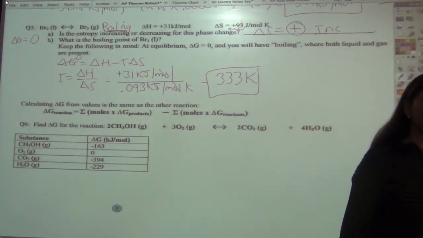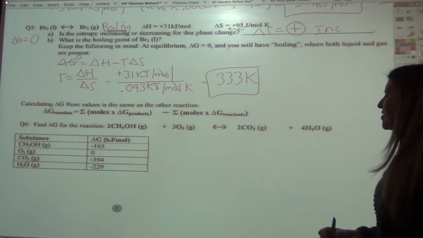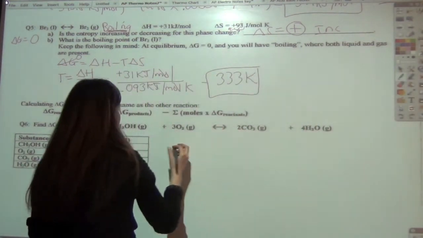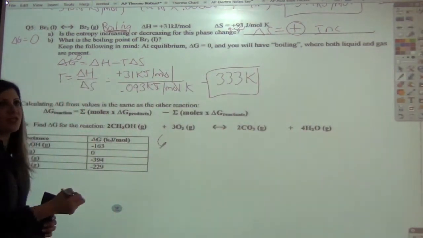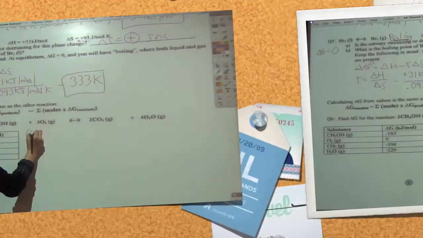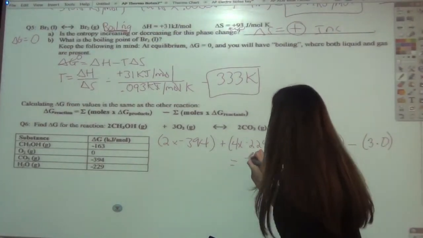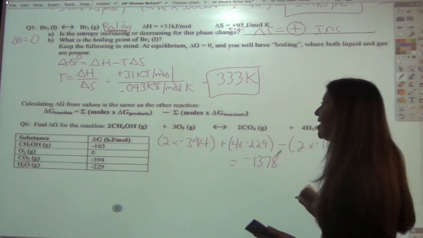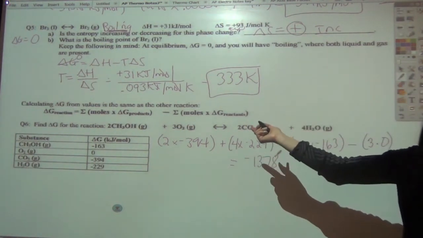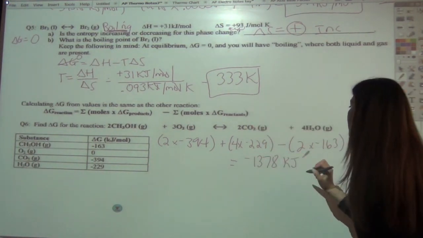All right, and down here, it's asking us to calculate delta G. It's the same exact thing that we're doing before, okay? So let's set this problem up real quick here. Same thing, we're going to do products minus reactants just like we did for delta S. So 2 times, what you should get is negative 1378. And our units, if this is delta G, then it should be kilojoules per mole.